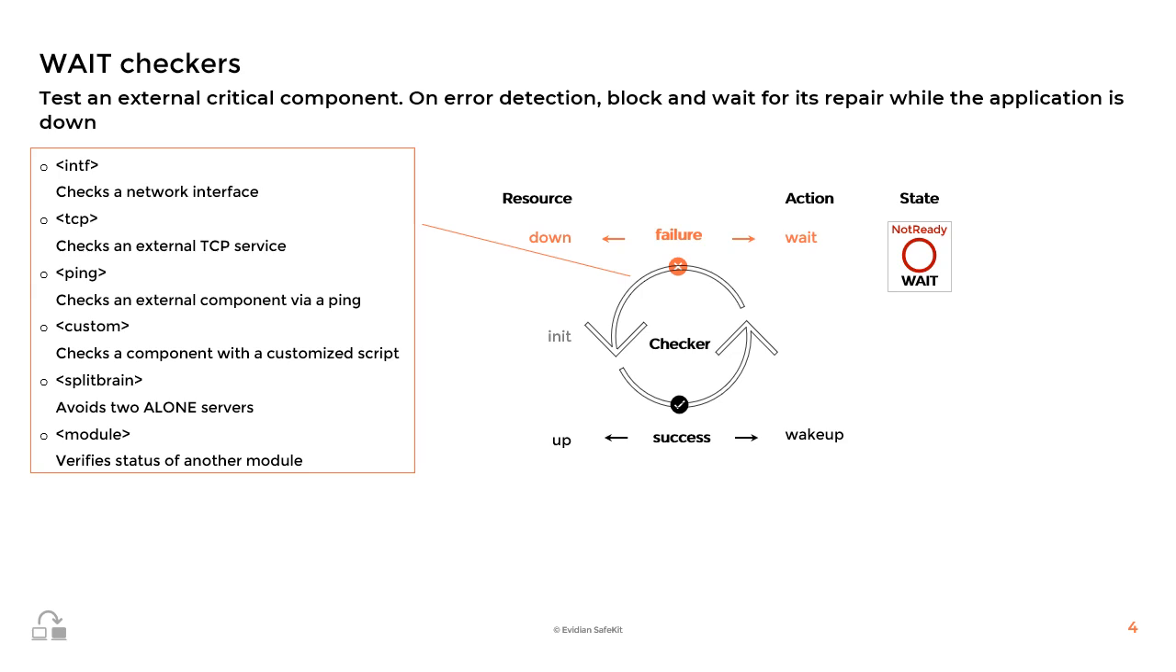The list of wait checkers is as follows, along with their configuration tags in userconfig.xml. INTF checks a network interface. TCP checks an external TCP service. Ping checks an external component via a ping. Custom checks a resource with a customized script. SplitBrain avoids two "alone" servers in case of network isolation. Module verifies the status of another module.